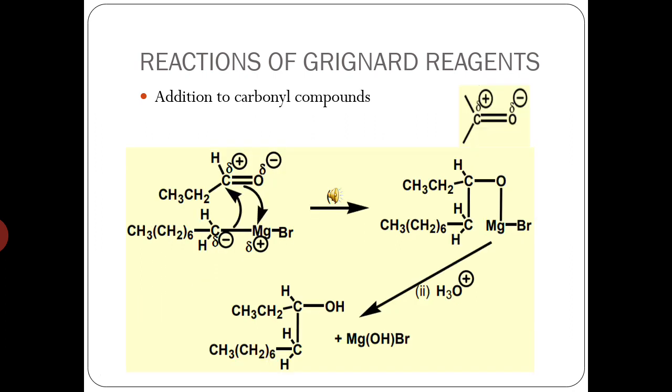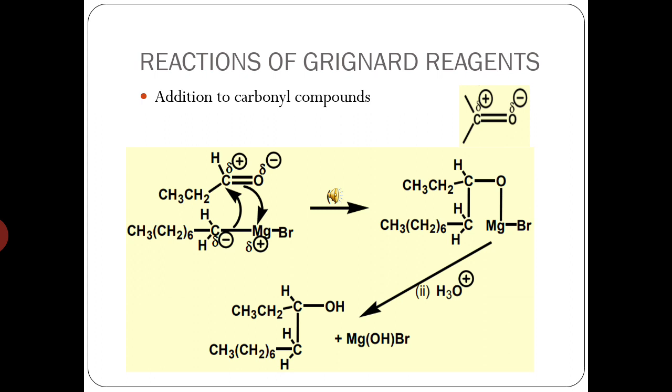This is the next reaction, which is one of the most important and versatile reactions, and generally it is studied in detail during the properties of Grignard reagent. This is the attack of Grignard reagent on carbonyl compounds. Here we take the aldehyde first. In the C=O bond, carbon is partially positive and oxygen is partially negative. So the negative center of the Grignard reagent attacks the positive center. We have an intermediate, which upon hydrolysis will give an alcohol.